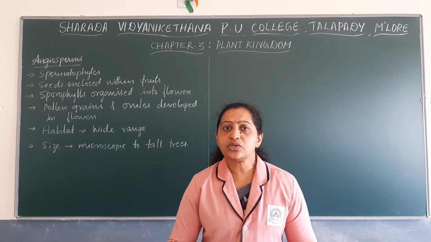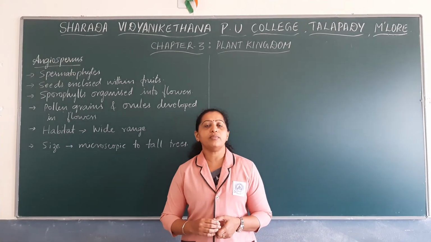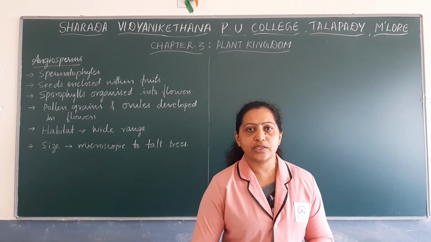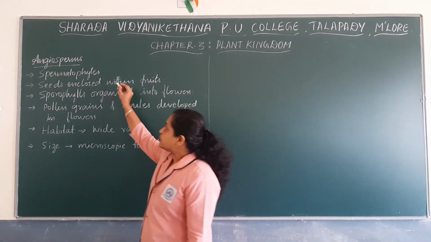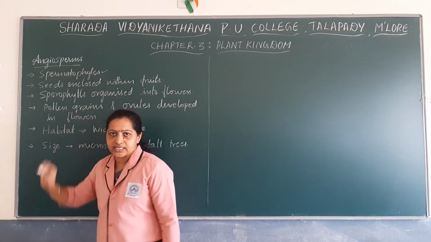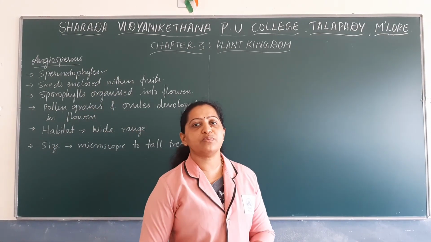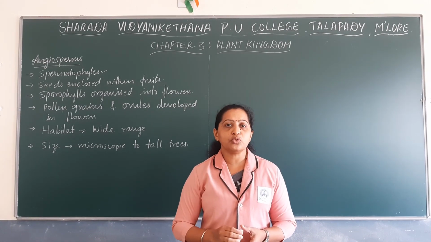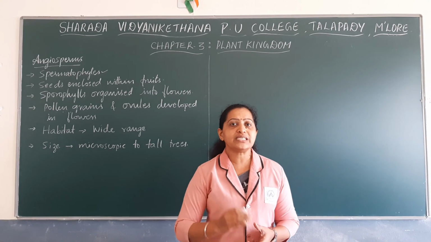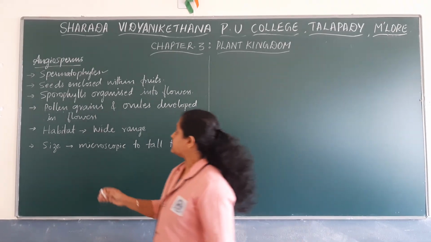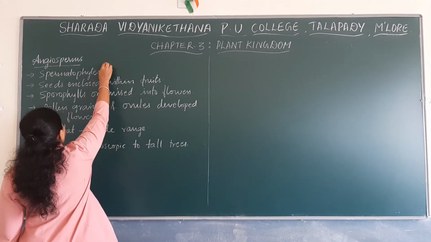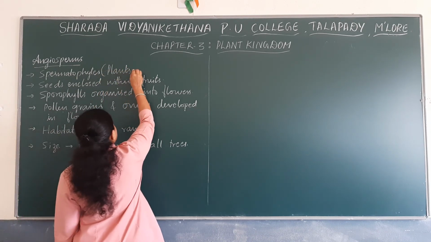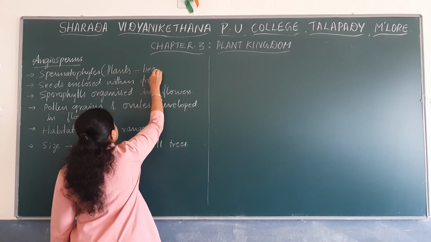Members of Angiospermae are commonly called angiosperms. We call all the flowering plants angiosperms. These angiosperms are spermatophytes. Both gymnosperms as well as angiosperms are spermatophytes. Spermatophytes are those plants which produce seeds or which bear seeds. Note down this terminology.